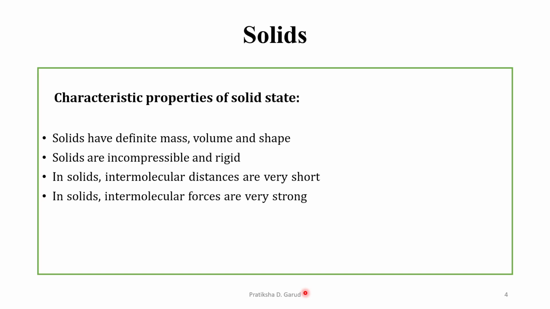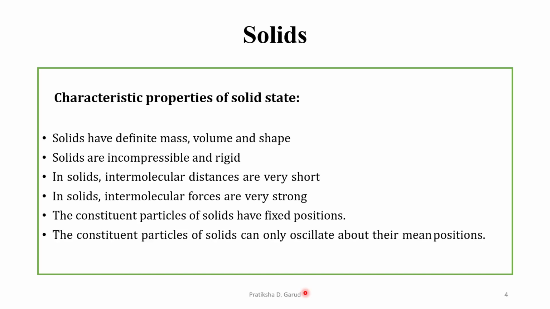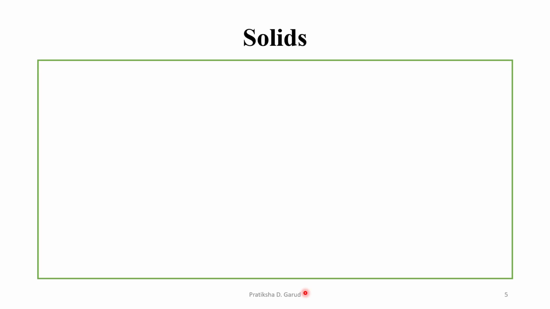Further, the intermolecular forces are very strong. Why strong? Because they have a very short distance. Then the constituent particles of the solids have fixed positions, and they can only oscillate about their mean positions.